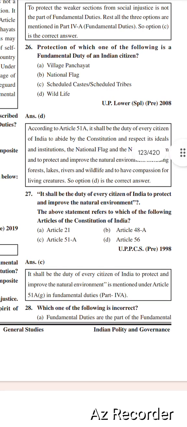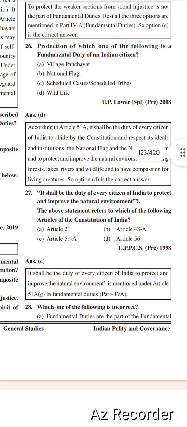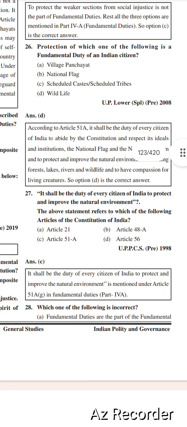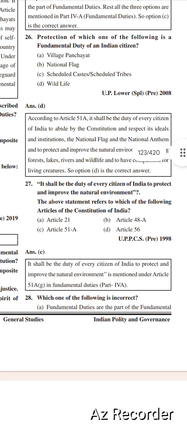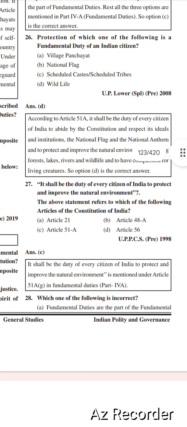According to Article 51A, it shall be the duty of every citizen of India to abide by the Constitution and respect its ideals and institutions, the national flag and national anthem, and to protect and improve the natural environment including forests, lakes, river and wildlife, and to have compassion for living creatures. So option D is the correct answer.